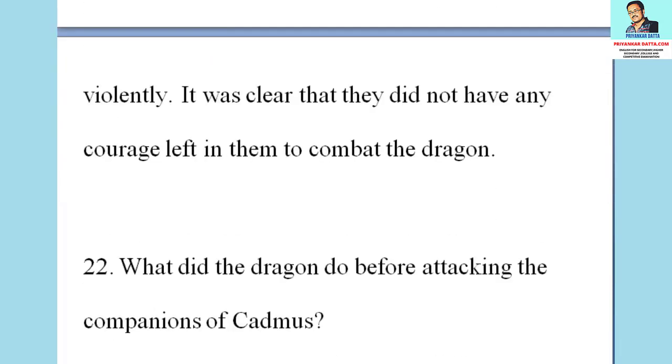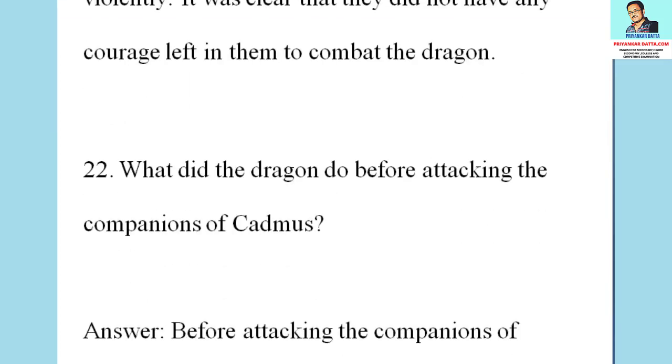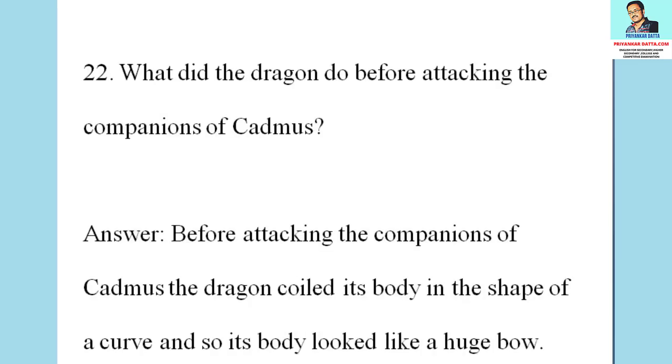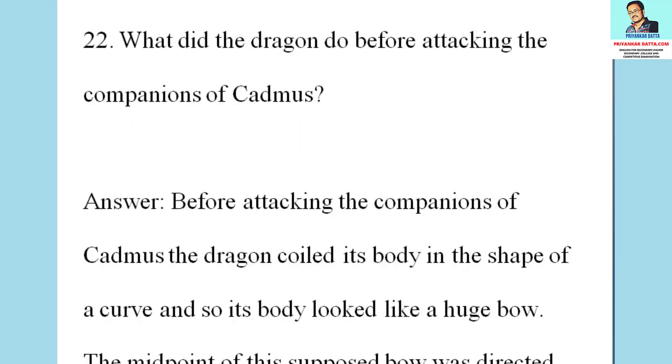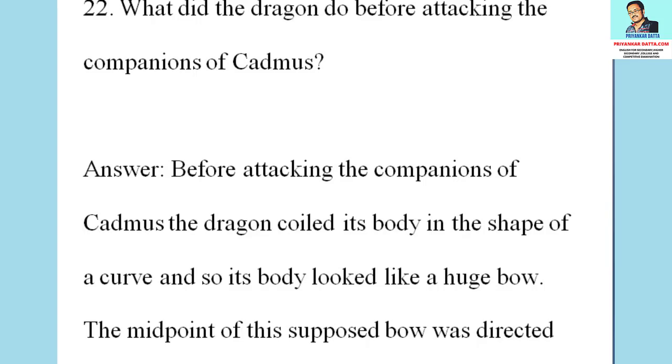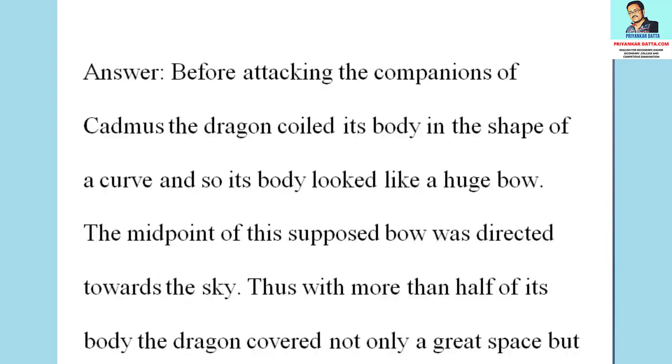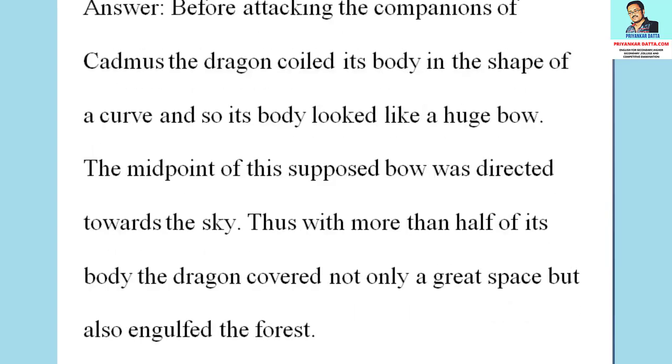The 22nd question from this section is, what did the dragon do before attacking the companions of Cadmus? The answer to the question is, before attacking the companions of Cadmus, the dragon coiled its body in the shape of a curve, and so its body looked like a huge bow. The midpoint of the supposed bow was directed towards the sky. Thus, with more than half of its body, the dragon covered not only a great space but also engulfed the forest.